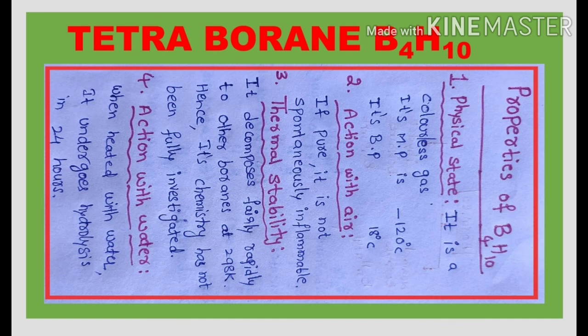Now we go for the study of the physical properties. Here this tetraborane is a colorless gas. Its melting point is minus 120 degrees centigrade and its boiling point is 18 degrees centigrade. And we know very well that the normal room temperature is 25 degrees centigrade. That means under normal room temperature, this tetraborane compound exists as a gas.